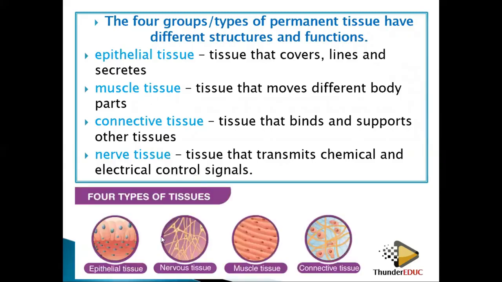So here is an example. You have the epithelial cells or epithelial tissues. They look like this. You have the nerve tissues. They look like this. And then you have the muscle tissues. They look like this. Then you have the connective tissues. They connect. You can see them. They can connect. They are like entangled. So we're going to look at these cells individually, one by one until we finish them.